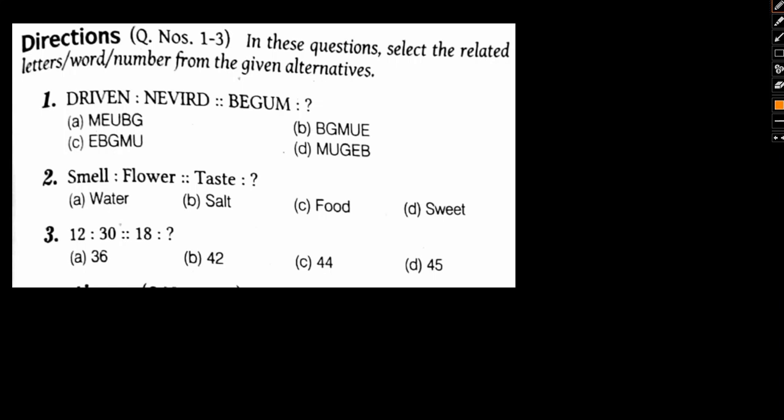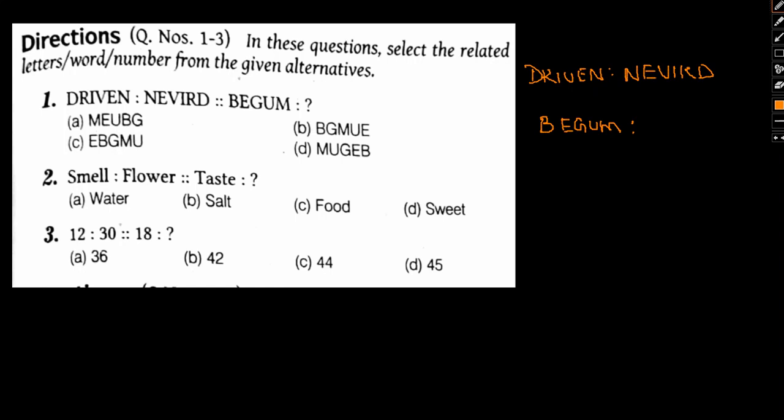In this question, select the related letter, word or number from the given alternatives. Let's start off with number one. Here, driven is written as nevird, and we need to find a word that shares a similar relationship with begum. Now let's take a look at driven and nevird.